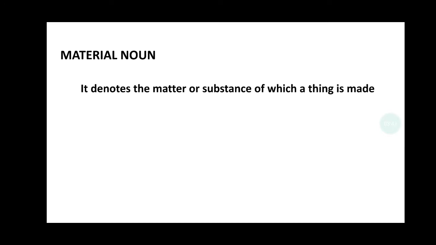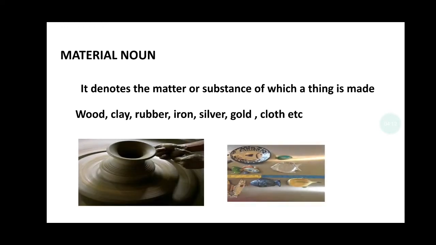Next, material noun. It denotes the matter or substance of which a thing is made. A material noun is not only about matter. Sometimes we misunderstand this one. A material noun can be any substance like wood, clay, rubber, iron, silver, gold, cloth, anything.